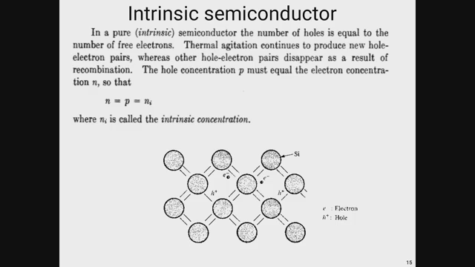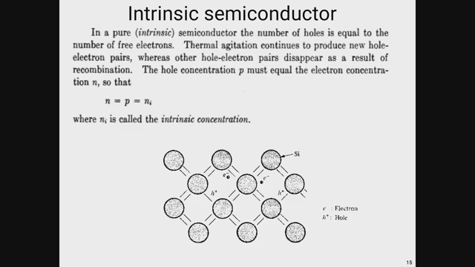This is called the generation of particles. After generation, what will happen? Electrons lose some energy. The negative particles lose some energy and move down towards the vacancy, and this is called recombination. After recombination, both of these particles, the negative particles as well as the positive, will disappear.